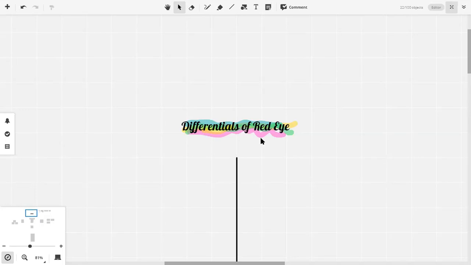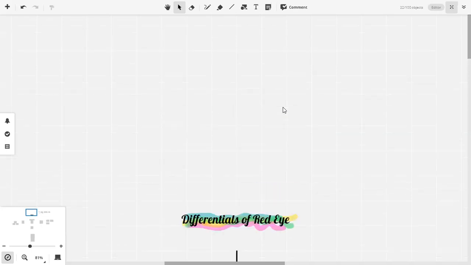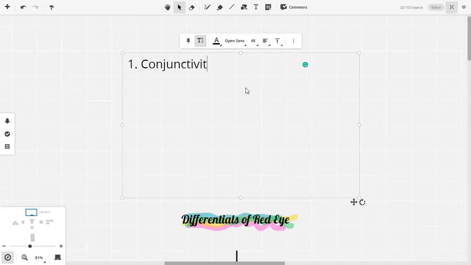Right? So when I talk about red eye, what are the differentials which should come into your mind? A patient presents with a red eye. It's one of the classic symptoms and there are a few diseases linked with it. Now, what are the differentials of red eye? No, those are the symptoms. Those are the associated symptoms. I want the differential diagnosis of a red eye. Conjunctivitis, that's good. Number 1, we have conjunctivitis. You also said orbital cellulitis. That's also an important differential.